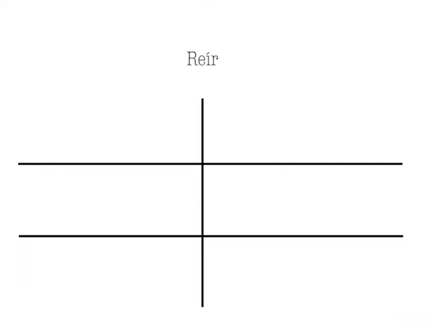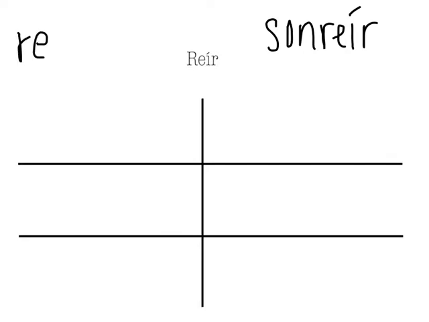So the verb reír, reírse, means to laugh. And you might remember that sonreír means to smile. And of course this verb has to be a little bit different. So this is what it's going to look like. Our stem is re, but it's a stem changer. So the E will change to an I in only the third person.